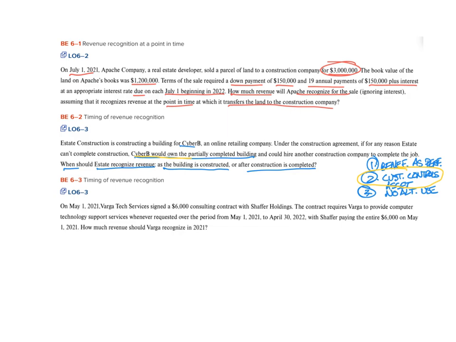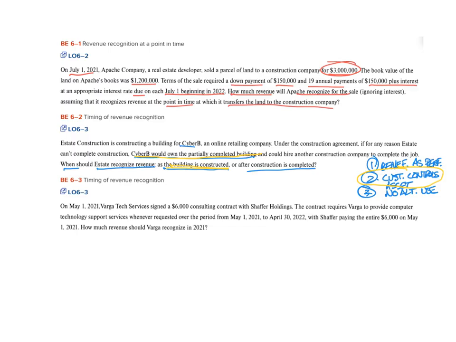It says Cyber B would own the partially completed building. So under that agreement, if for any reason Estate can't complete the construction, Cyber B would own that building and they could hire another contractor. Therefore, we have the second criteria met, and so we should be recognizing revenue as the building is being constructed over a period of time.